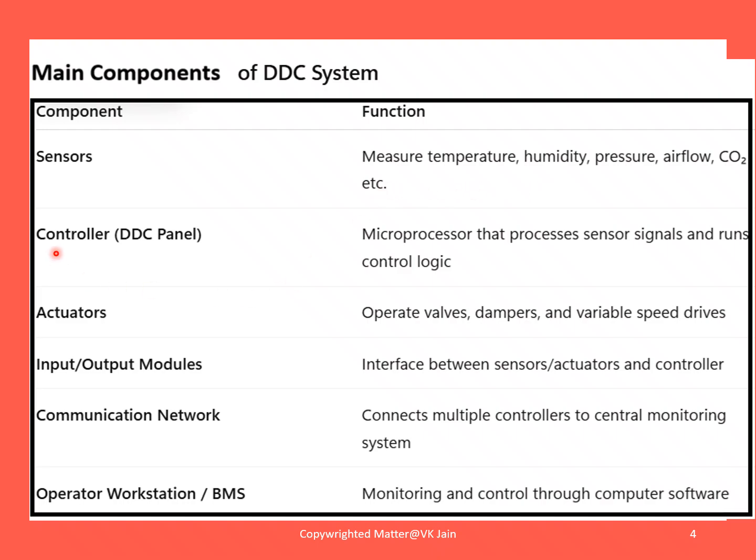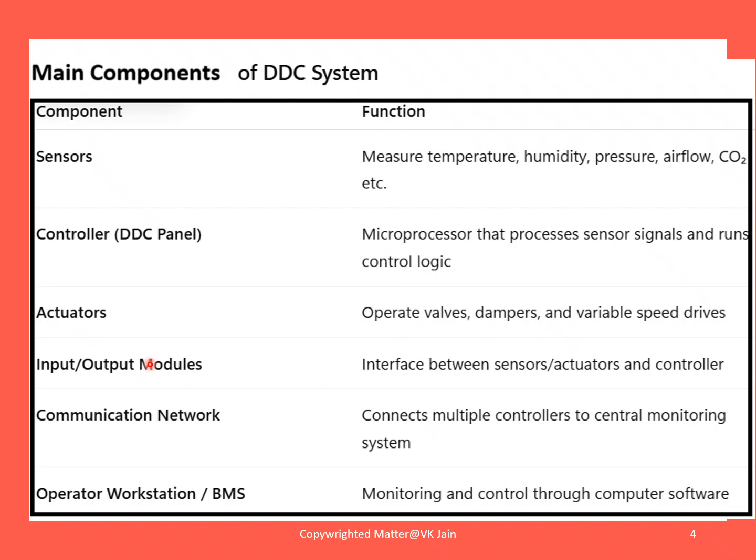Then the heart of DDC is the controller, that is the DDC panel. It is a microprocessor that processes sensor signals and runs control logic. Next are actuators. They operate valves, dampers, variable speed drives and similar items.